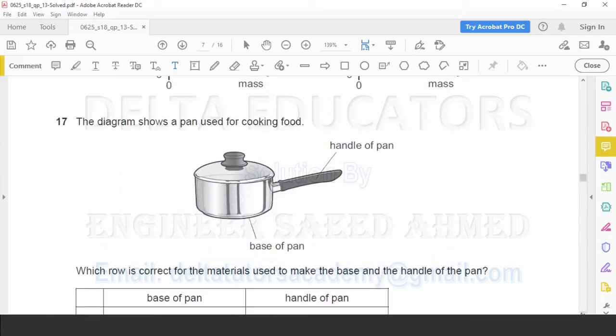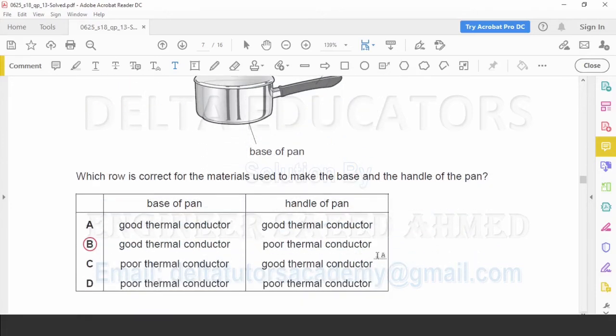Question number 17. The diagram shows a pan used for cooking food. Which row is correct for the material used to make the base and handle of the pan? First we check the options. We have two columns: first column base of pan and second column handle of pan. For base of pan, in option A it is given good thermal conductor, in B good thermal conductor, in C poor thermal conductor, in D poor thermal conductor.